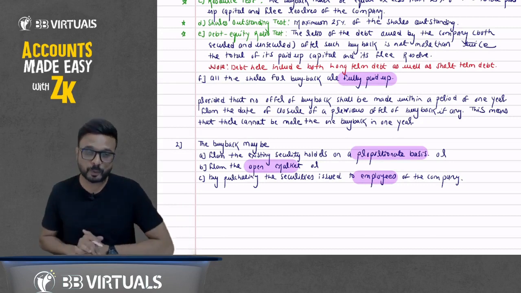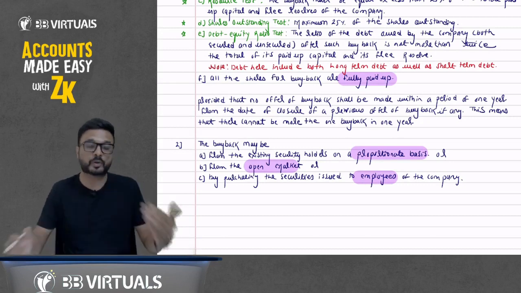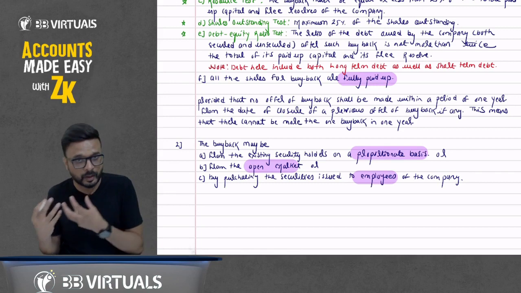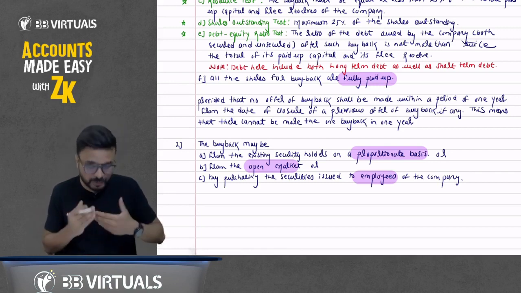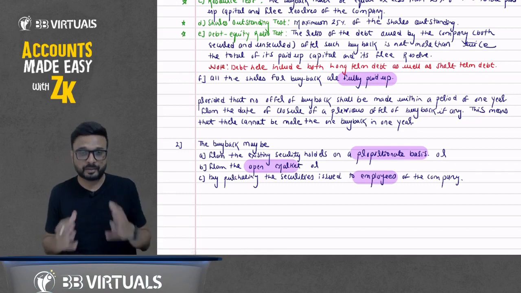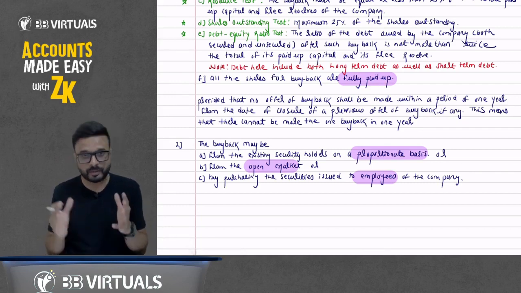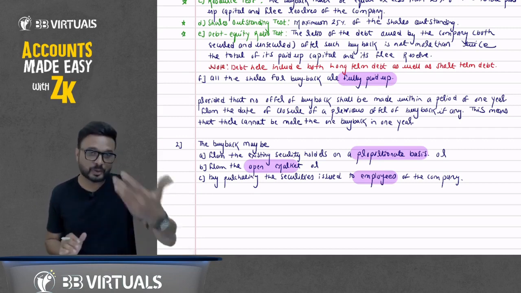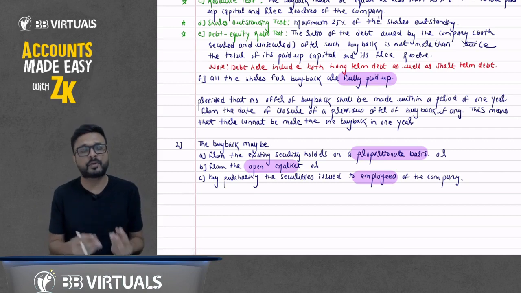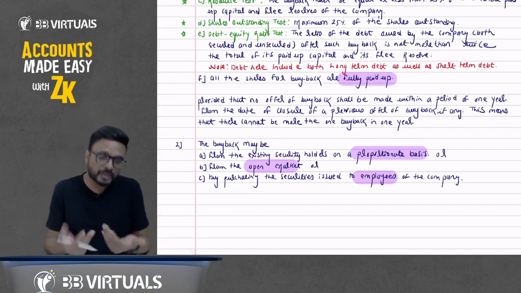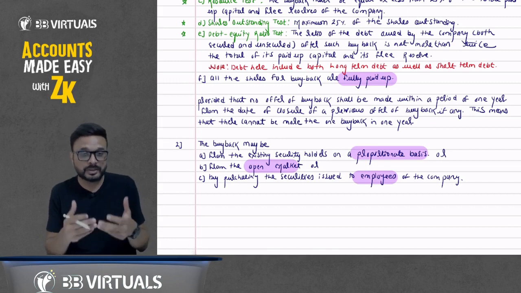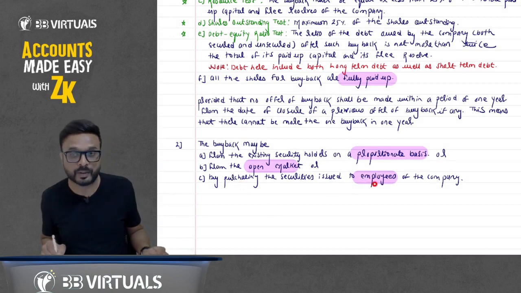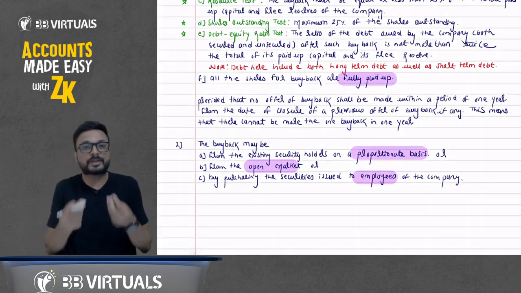Do we issue shares to employees? Yes, we issue shares to employees under the employee stock option plan. When employees give services to the organization, suppose they work for 4 or 5 years, we make a contract with them: if you work for the next 4 or 5 years, we will give you shares at a lower price. Sometimes for the services they provide, we give them shares. So here, in the buyback, we are purchasing the shares that we have issued to employees. In other words, we are just purchasing our own shares.